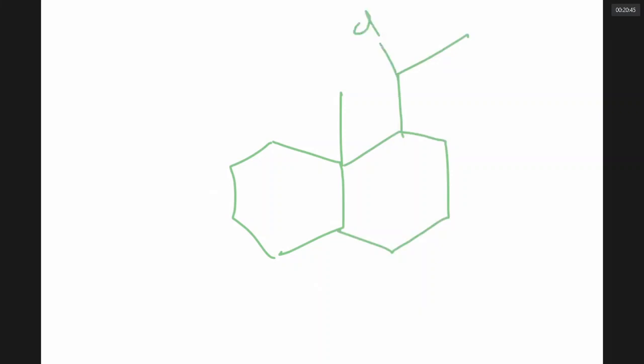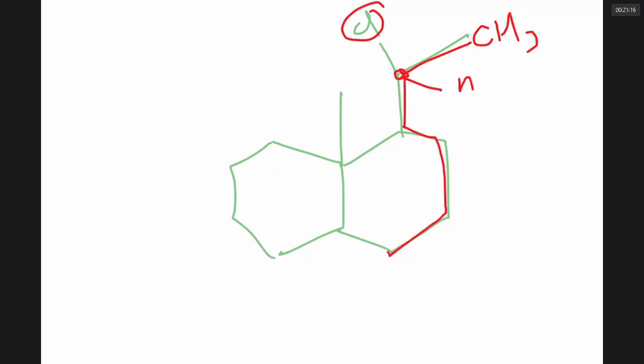How many chiral carbons does this molecule have? Only one. This is a chiral carbon because it is linked to one side a methyl group, one side Cl, one side hydrogen, one side the cyclic system like this.